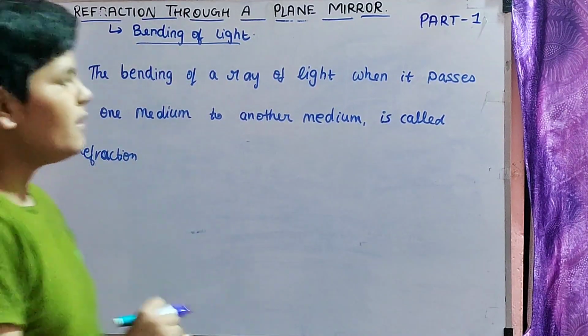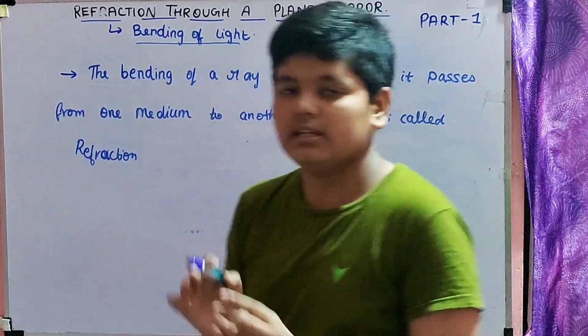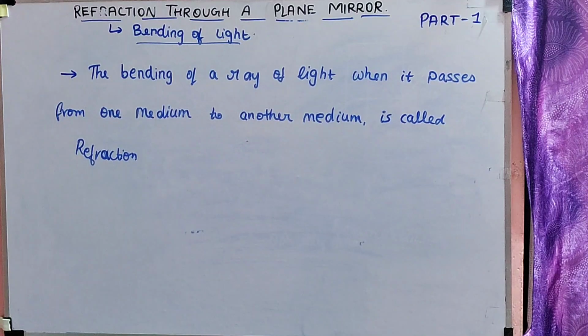So the bending of a ray of light when it passes from one medium to another medium is called refraction. This is the basic concept of what is refraction.